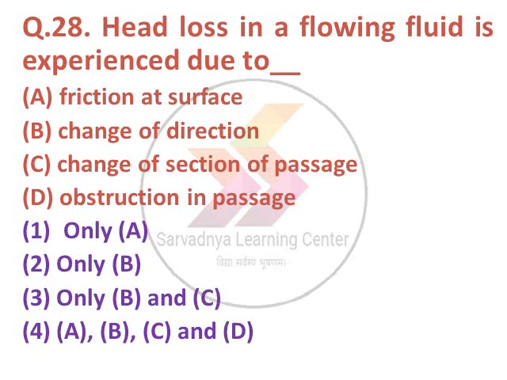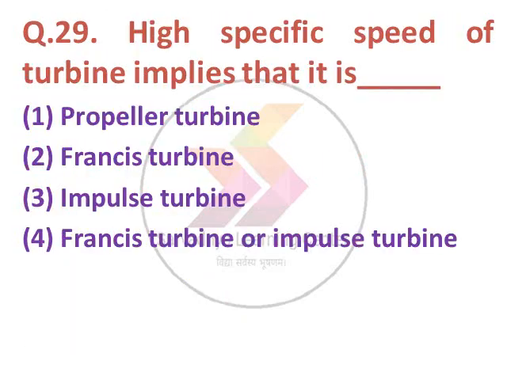Next question. Head loss in a flowing fluid is experienced due to A friction at surface, B change of direction, C change of section of passage, D obstruction in passage. The options: 1 only A, 2 only B, 3 B and C, 4 A B C D. The correct answer is option number 4, A B C D. All of them apply. Next.